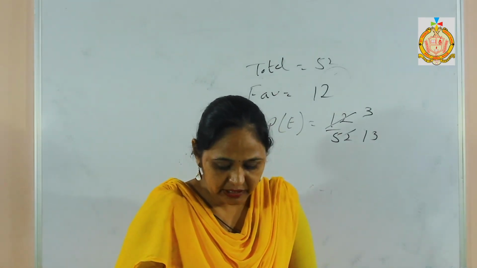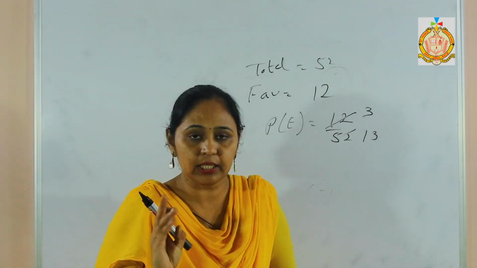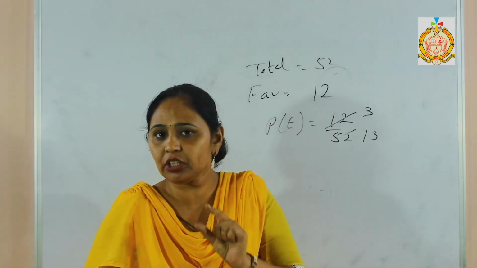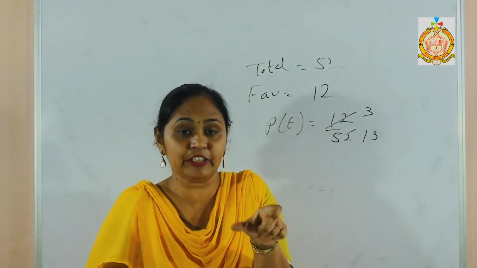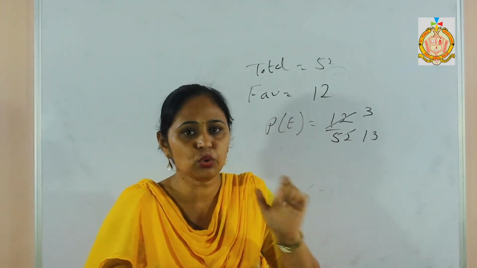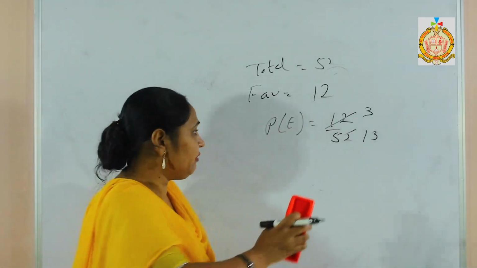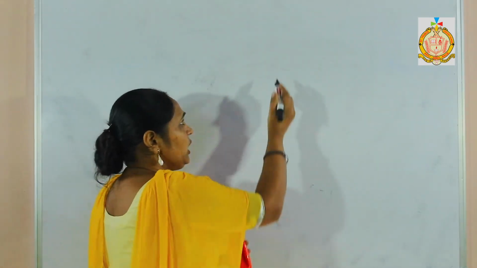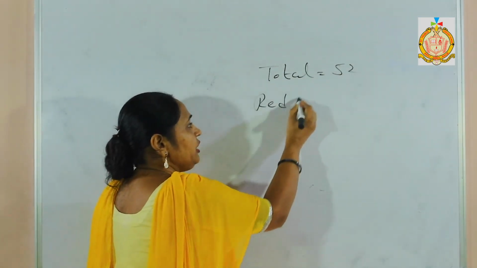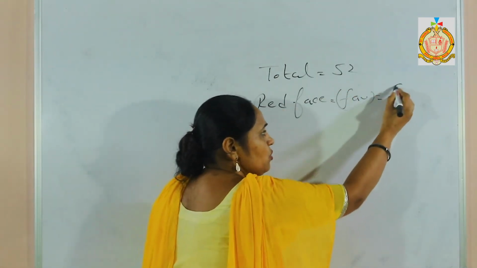Then it is given, be a face card of red color. Now we need one condition face, the other one red. Now I know two suits of red cards are there and each suit has 3 face cards. It means red cards with face. How many are there? 6, because 6 belong to black color and 6 belong to red color. So favorable outcome is red with face card. Total again is 52 because the cards are the same. Red with face card is my favorable outcome and it now becomes 6.